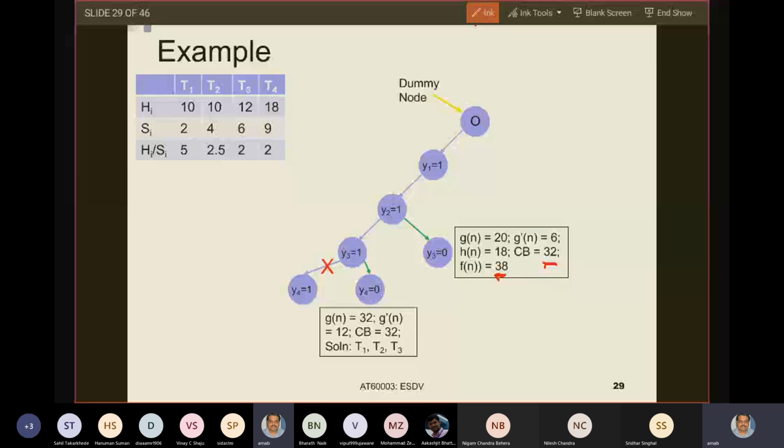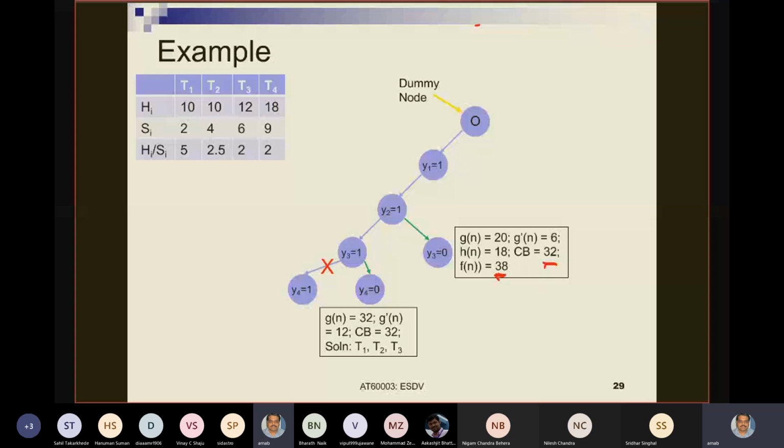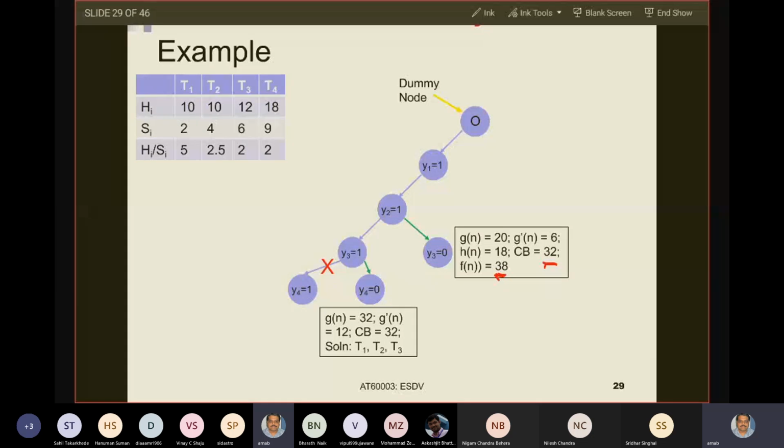But now when you are expanding y4 equals to 0, y4 equals to 1, you expanded that. That's why when we are expanding y4 equals to 0 and now your current base solution has changed, you do not expand anymore.